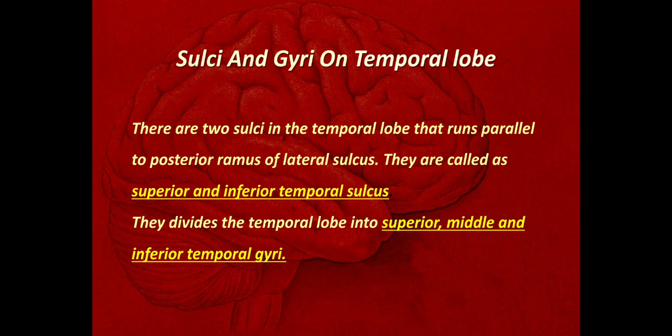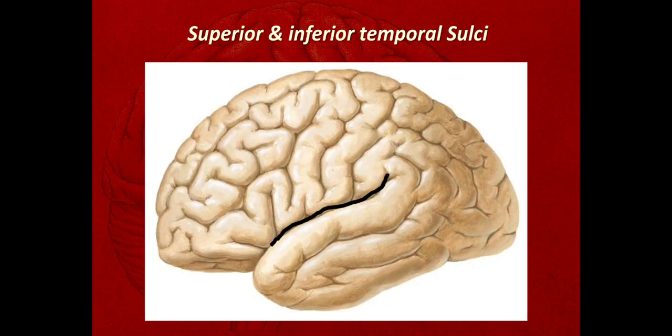The sulci and gyri on the temporal lobe. There are two sulci in the temporal lobe that run parallel to the posterior ramus of the lateral sulcus. They are called the superior and inferior temporal sulci. They divide the temporal lobe into the superior, middle and inferior temporal gyri. It is very simple here: running parallel with the posterior ramus of the lateral sulcus, the first sulcus seen is the superior temporal sulcus, and there is another sulcus, the inferior temporal sulcus.